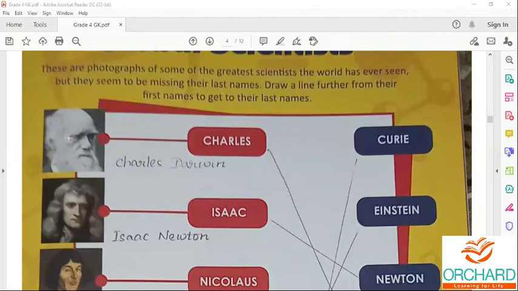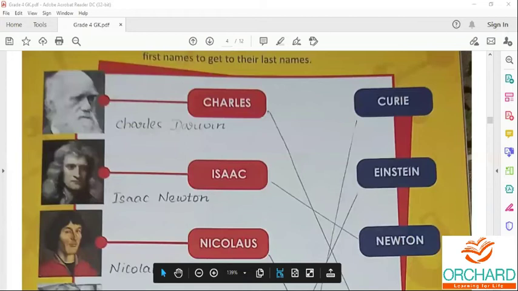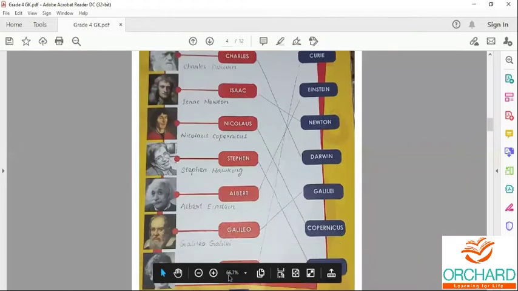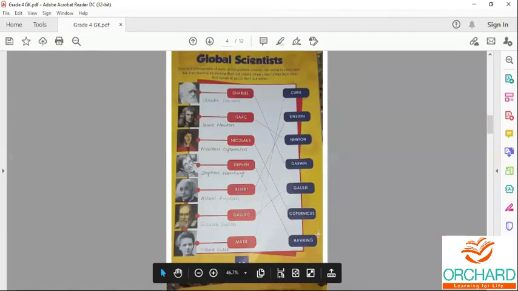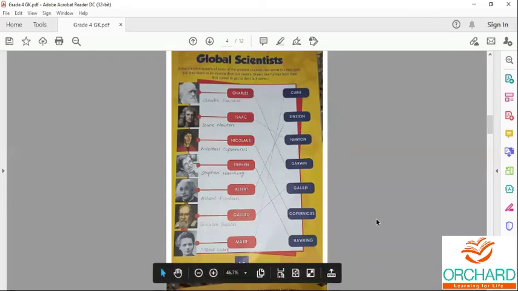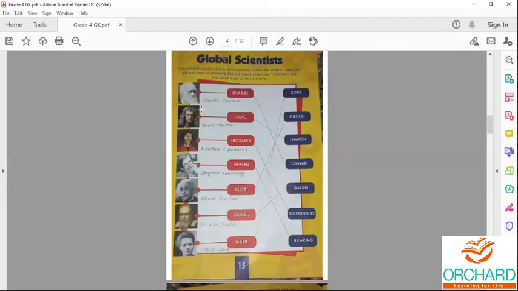You have to draw a line further from their first name to get the last name. So see the image. First one is Charles Darwin. Here is Charles, here is Darwin. He is known for his Origin of Species.